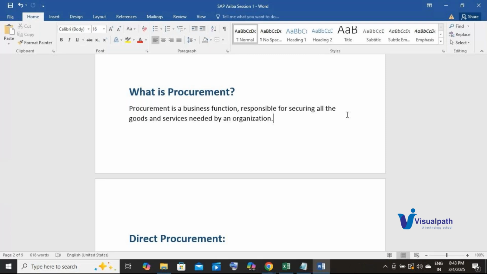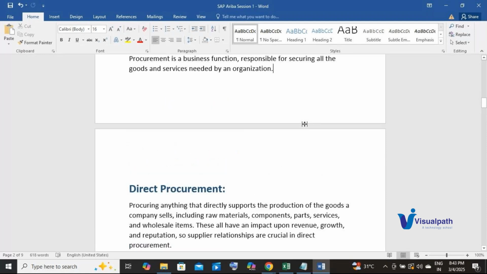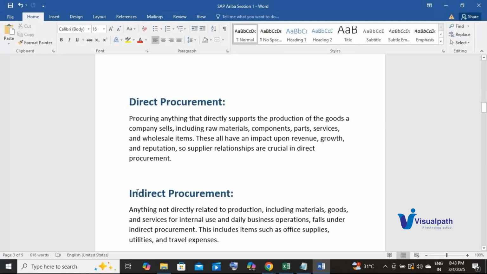Then we'll understand the types of procurement. We have direct procurement and indirect procurement. So let's understand what is direct procurement first. Then we'll go to indirect procurement.